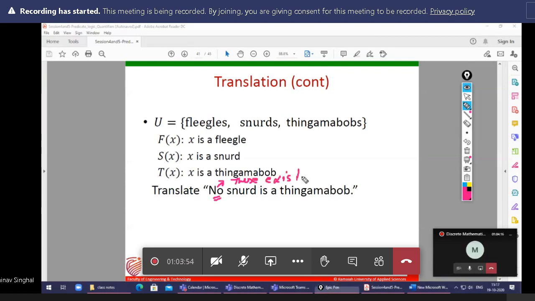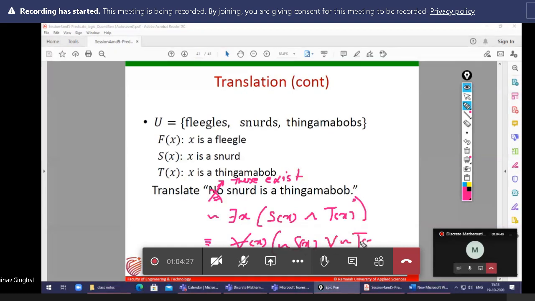So first I am deleting no. There exists a snad is a thingamam. That means there exists x, Sx means snad, and also that x is thingamam, so that is Tx. But here what is given? Negation. So take the negation of this. This will become for all x, Sx.